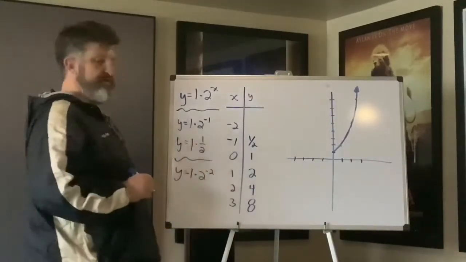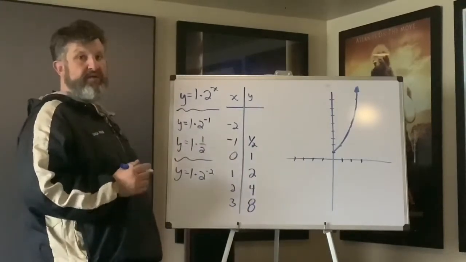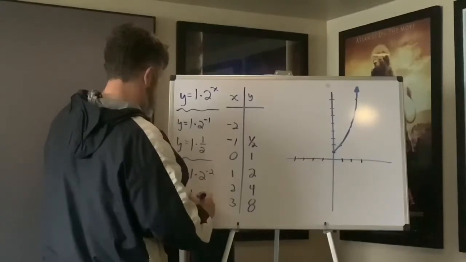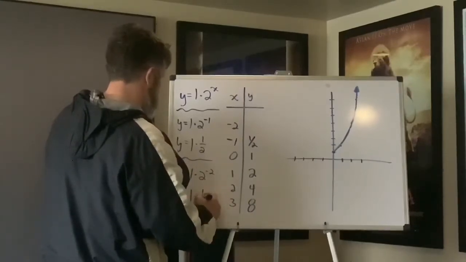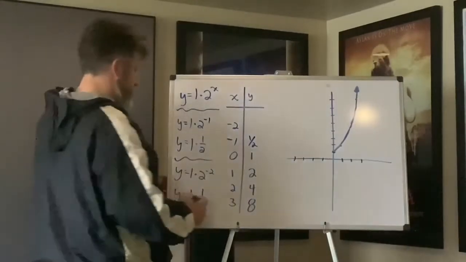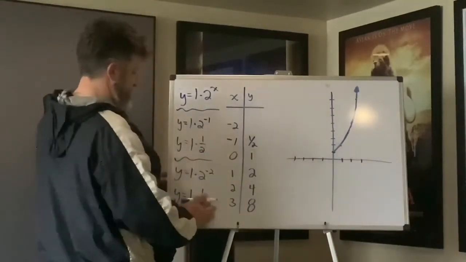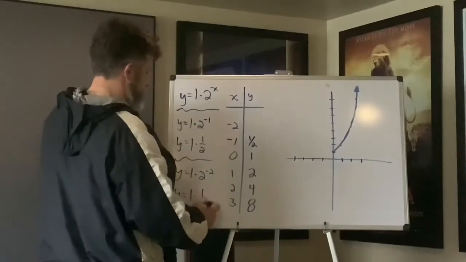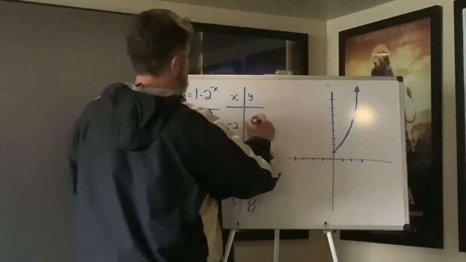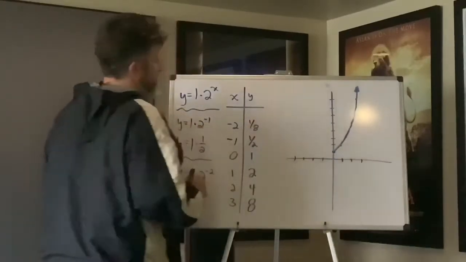2 to the negative 2 is the same as y equals 1 times 1 over 2 squared. Well, what is 2 squared? You guys already know that 2 squared is the same as 4, right? So 1 times 1/4. Oh, well, that's just 1/4.